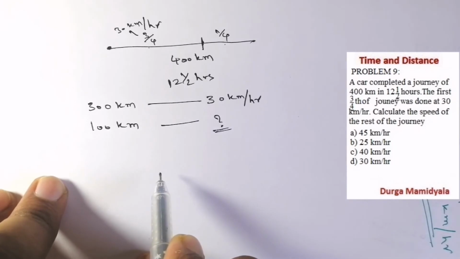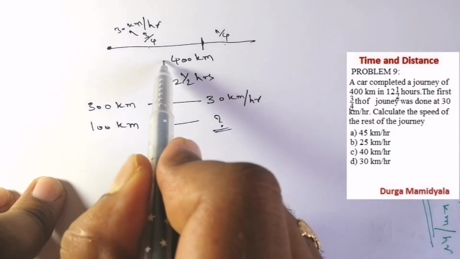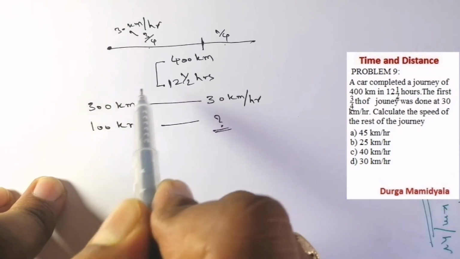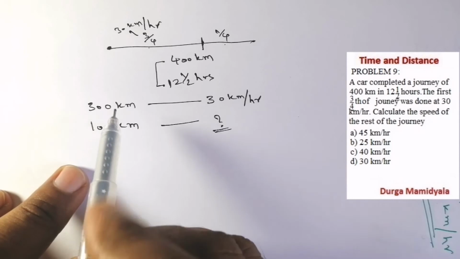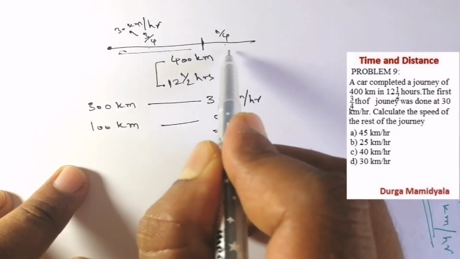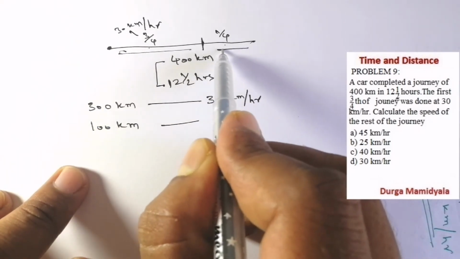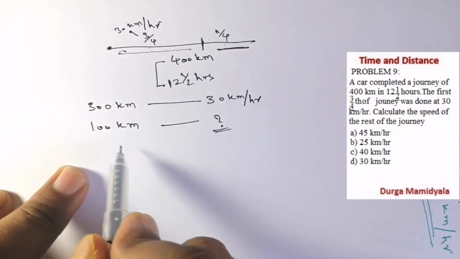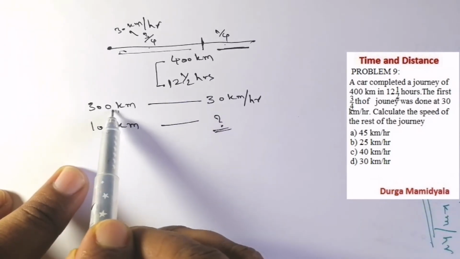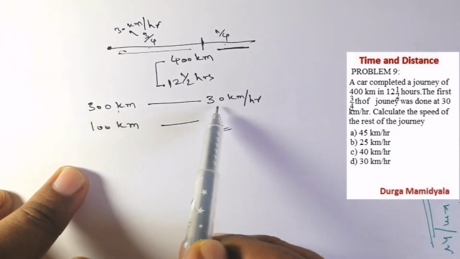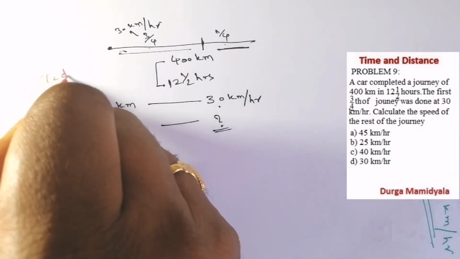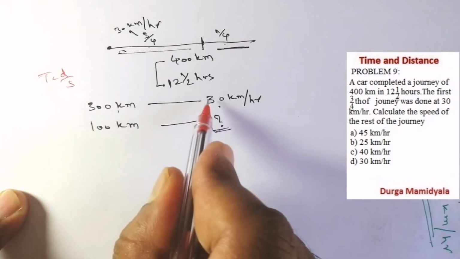He has given that in total he moved 400 kilometers in 12 and a half hours, right? So if we calculate the time for the first part of the journey, we will get to know the time taken for the rest. We can do it directly. For 300 kilometers he moved at a speed of 30 kilometer per hour. Here time is equal to distance by speed, so 300 by 30.